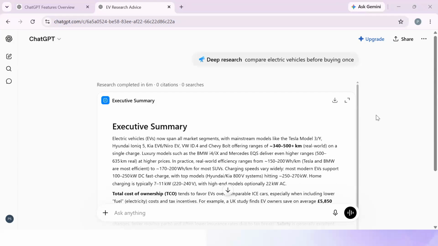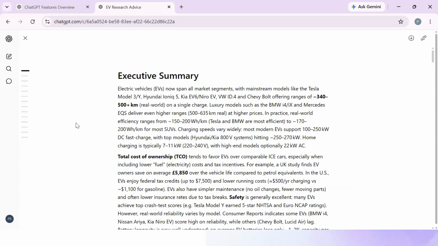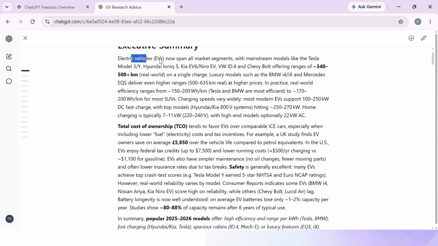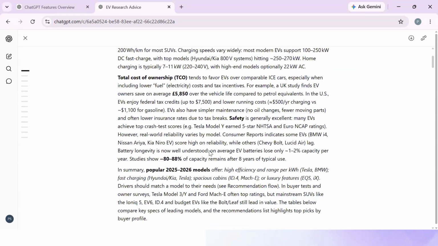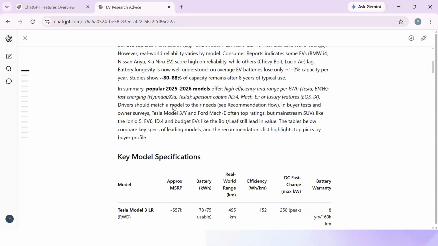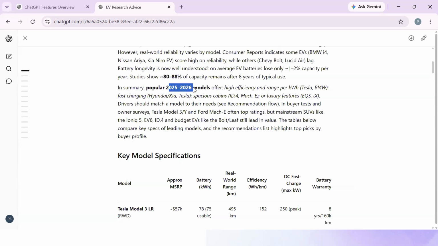So now you can see after 6 minutes, it has completed the research and it is giving an executive summary. You can see that it's talking about electric vehicles, EVs. It has spoken about the range in kilometers in the real world, total cost of ownership, then popular 2025, 2026 models.